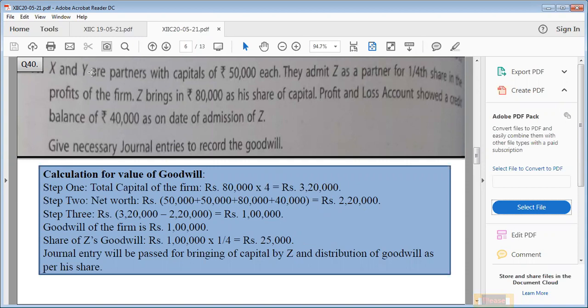Children, please note, here it is written journal entries. Entries is written, it means we have to pass the first entry also. But if suppose they simply write give journal entry to record the goodwill, then we do not have to pass the first journal entry when he is bringing capital. But in this question, the entry will be cash account debited to Z's capital with 80,000. Then Z's current account debited to X's capital, to Y's capital, and 25,000 will be distributed among them in equal ratio, because the question is silent about old ratio. Okay. So this was question number 40.